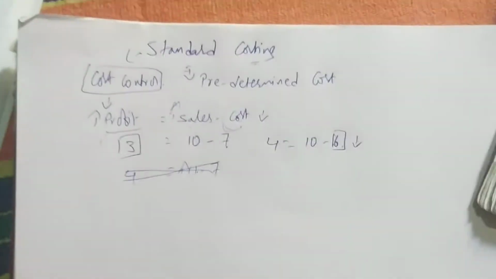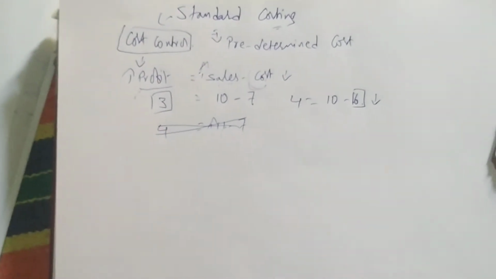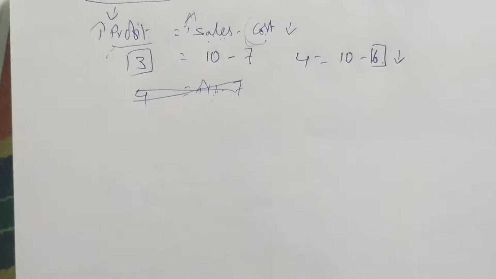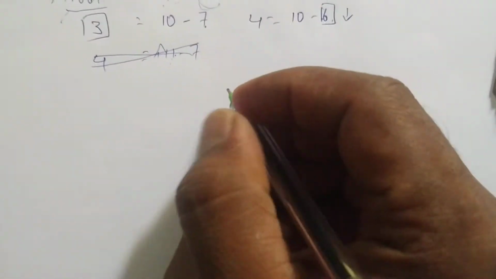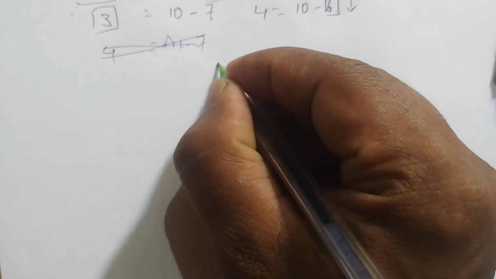This standard costing is actually at 3 levels. To make a product, we have to incur some expenditure. So what expenditures do we have to make to make a product?